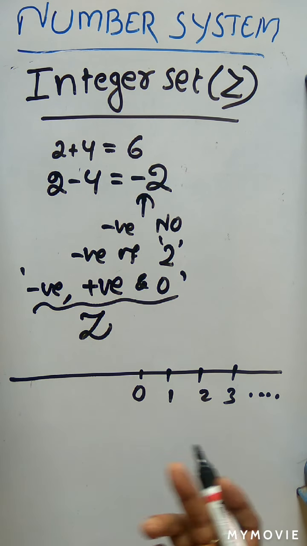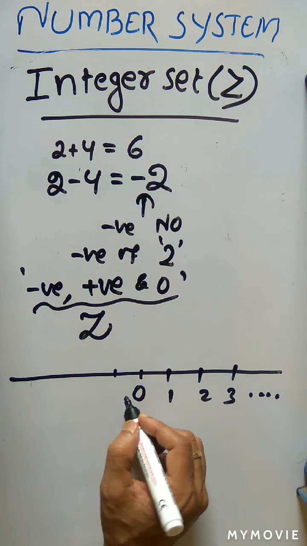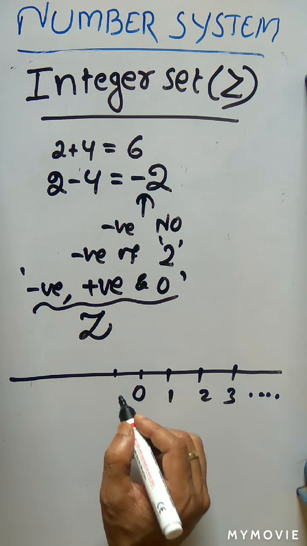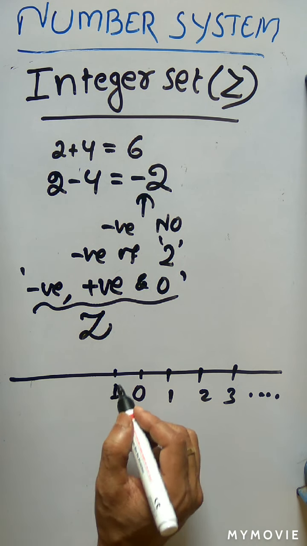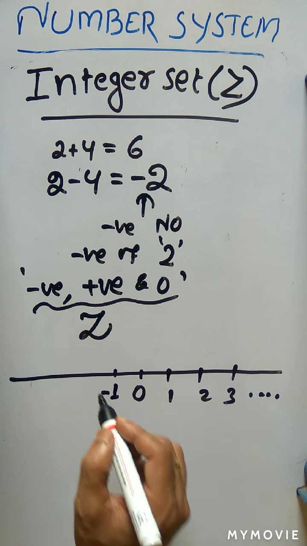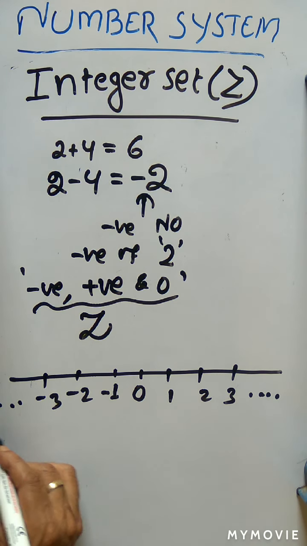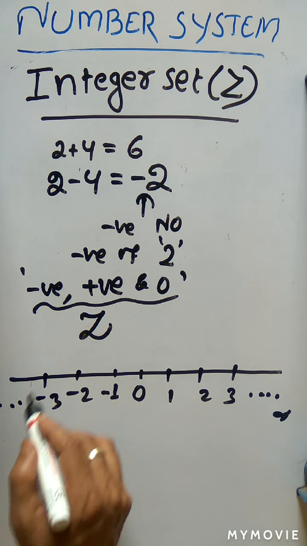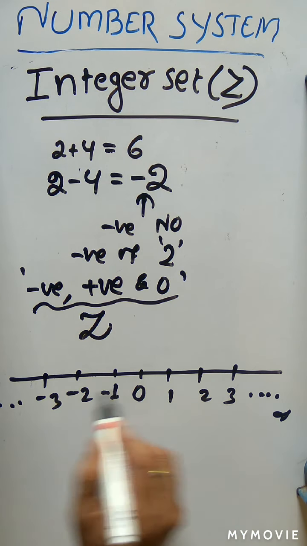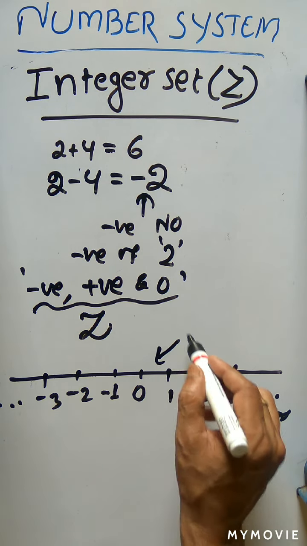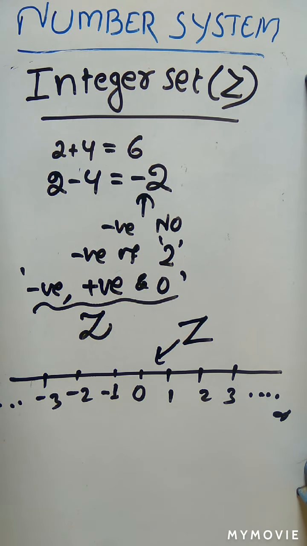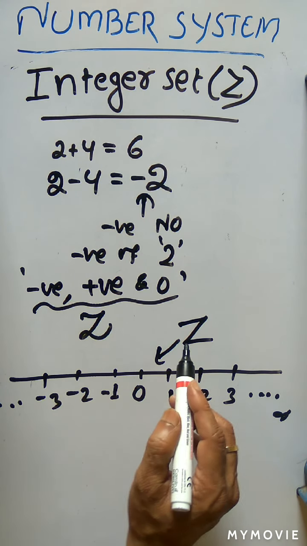Whole number set. Now if we count towards the negative side, it is minus 1, then minus 2, then minus 3, continuing up to infinity. All these numbers come under a new set, called the integer set. So the integer set is represented by Z.